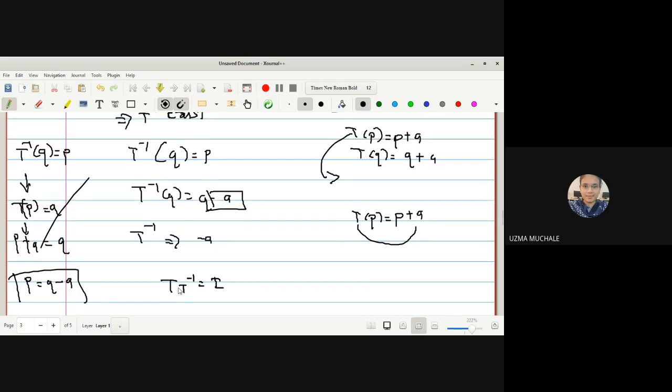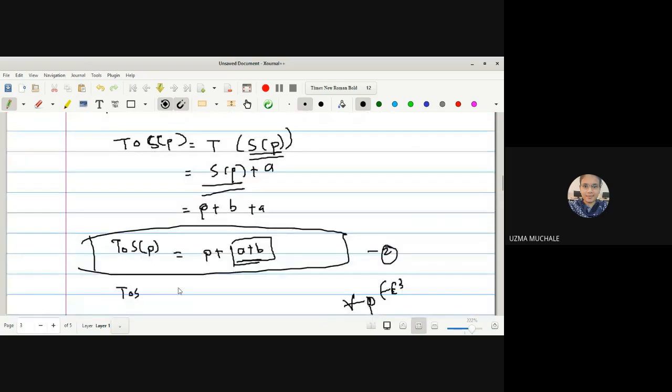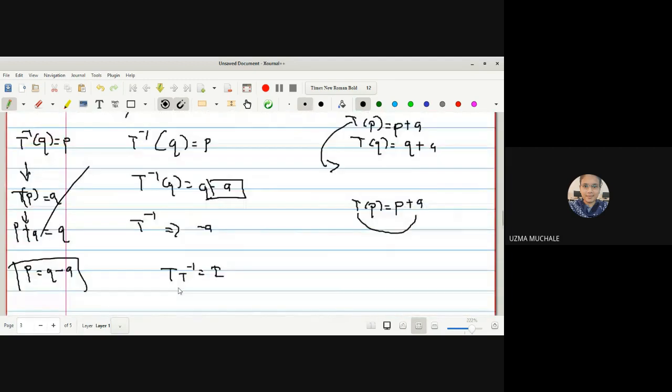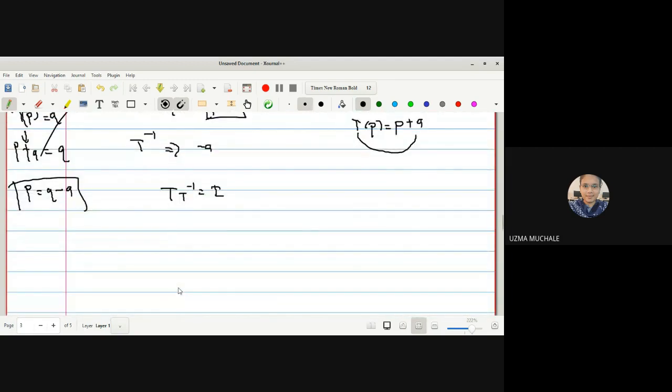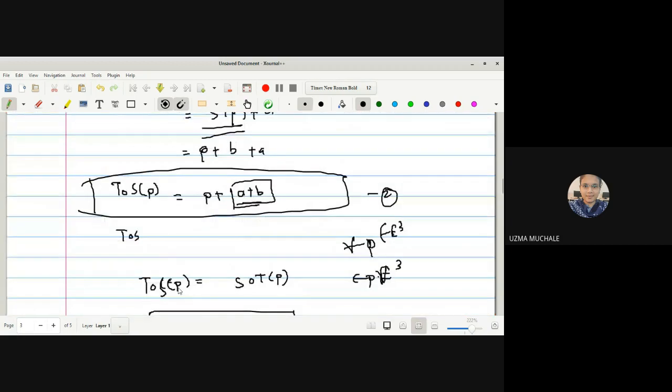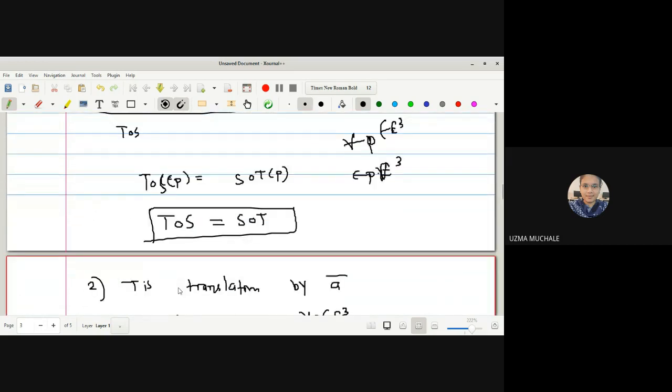So you can see now T inverse is the identity map. And just now we have proved that S composite T is equal to T composite S, and it is closed. So closed, inverse exists, identity map exists, and the abelian property is also proved for translation: S composite T is equal to T composite S. But you have to do this in general. I have given you homework for isometry.